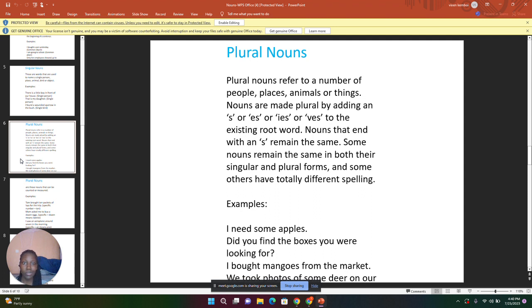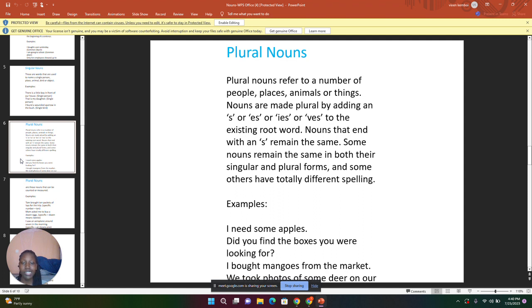There are some nouns that when they are singular, they have an s, and when they are plural also, the s will remain. Some nouns will be the same in the singular and in their plural forms, and some others have totally different spelling. We are going to look at the examples of the plural nouns, and the first one is